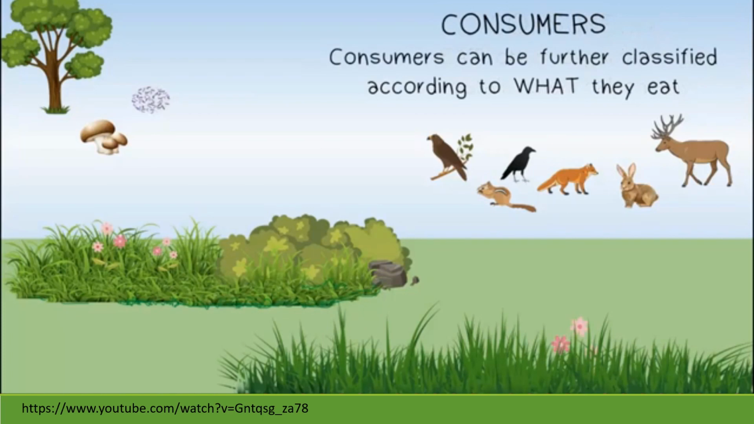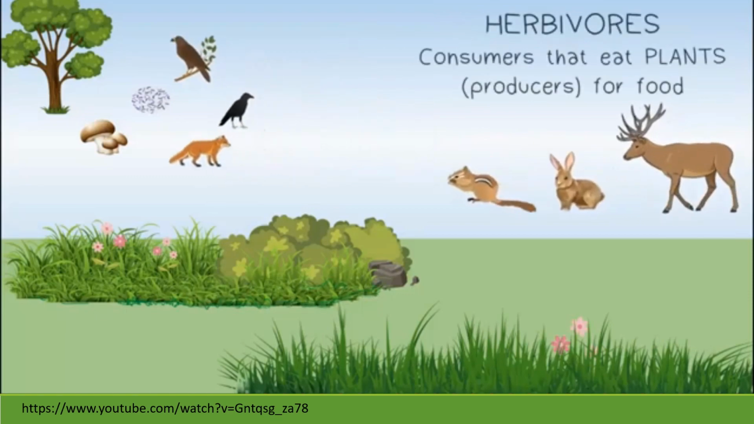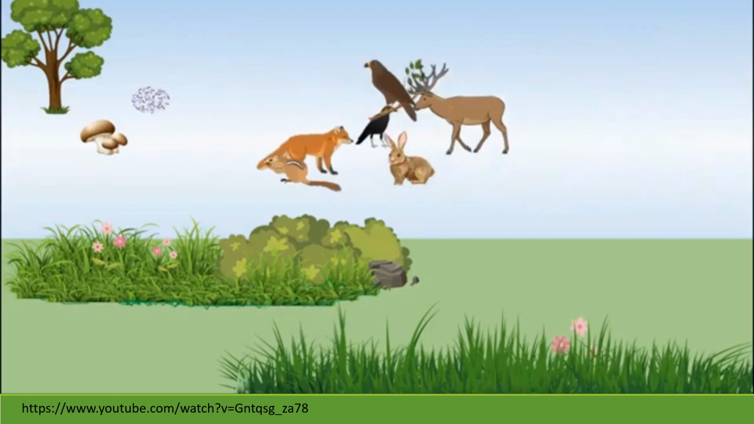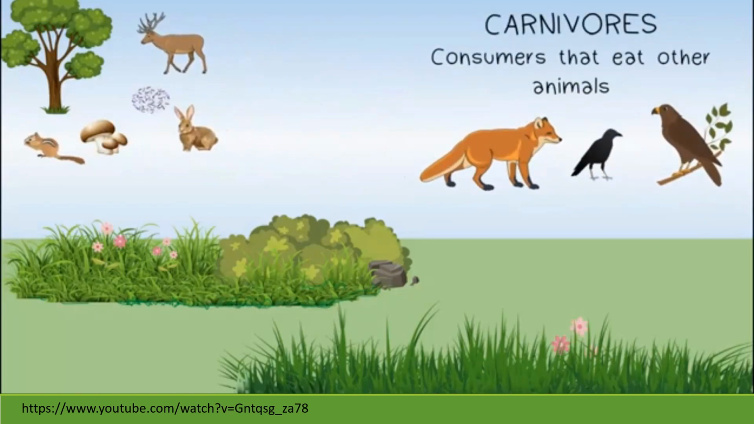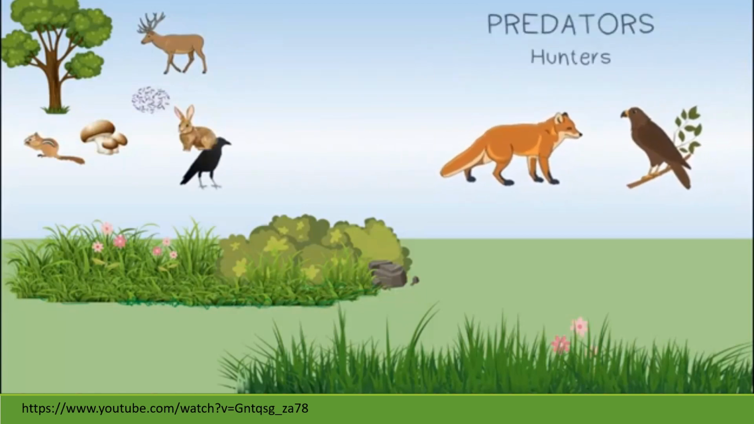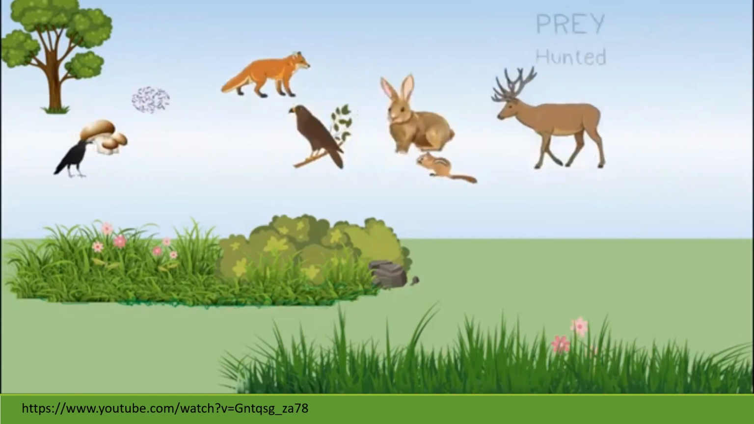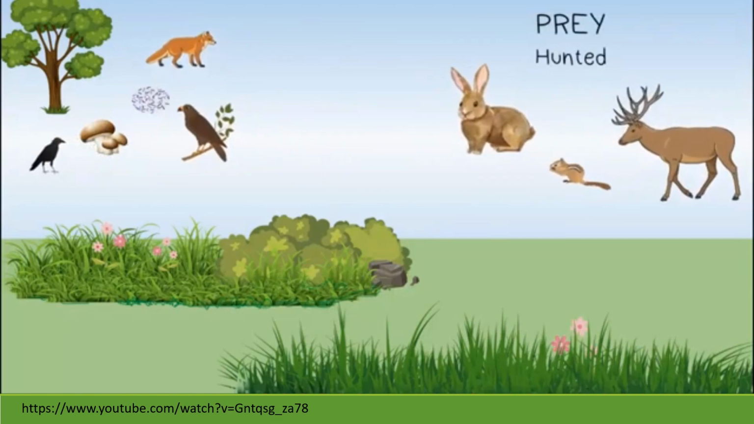Consumers can further be classified according to what they eat. An herbivore is a consumer that eats plants or producers for food. A carnivore is a consumer that eats other animals. Carnivores are also classified as predators because they're hunters. And most herbivore species are classified as prey. These are the species that get hunted by carnivores.